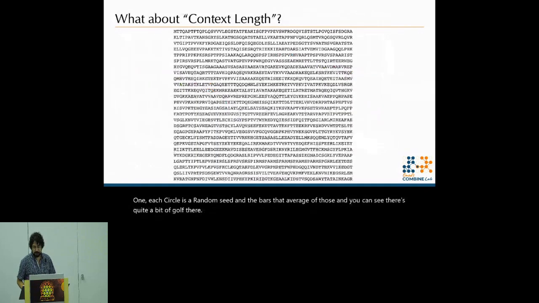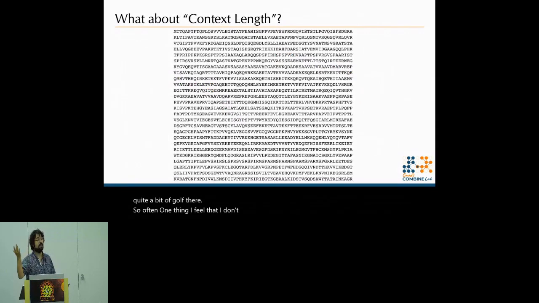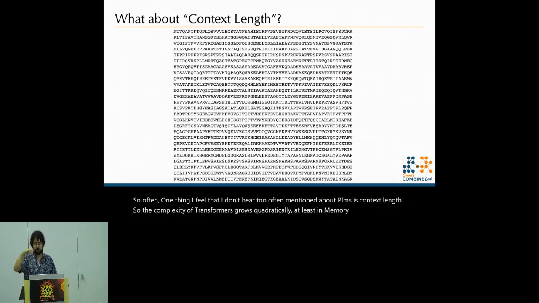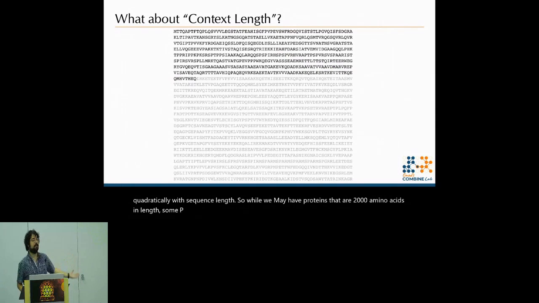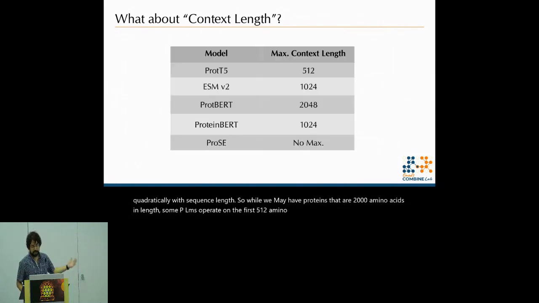So one thing I feel that I don't hear too often mentioned about PLMs is context length. The complexity of transformers grows quadratically, at least in memory space, with sequence length. So while we may have proteins that are 2,000 amino acids in length, some PLMs operate on the first 512 amino acids. And so note that ProtT5 here has the smallest context length, but if you recall from the previous graph, it performed the best.